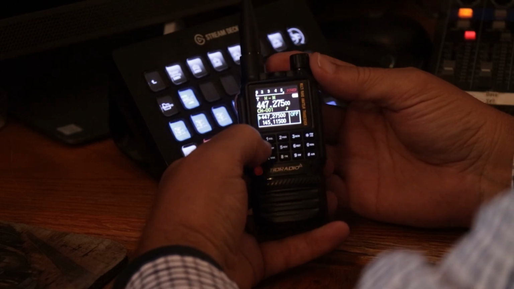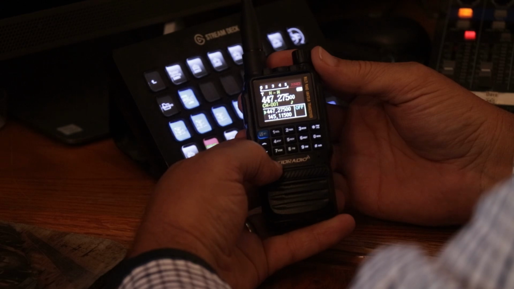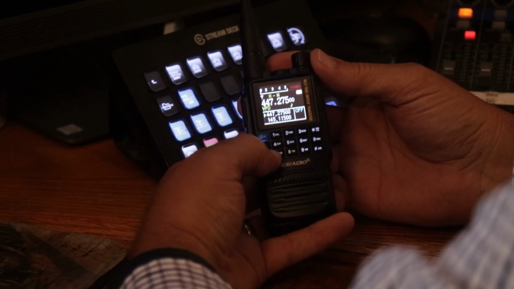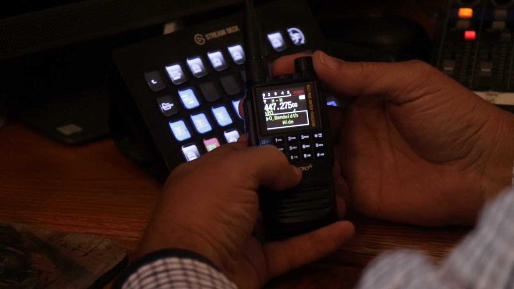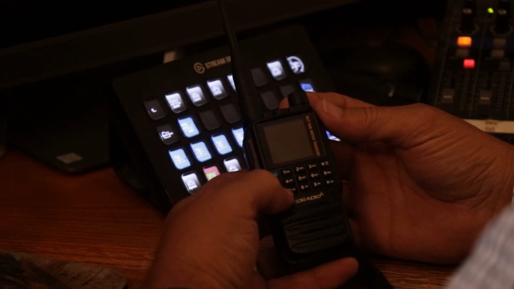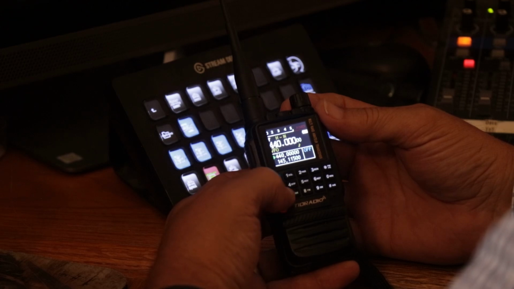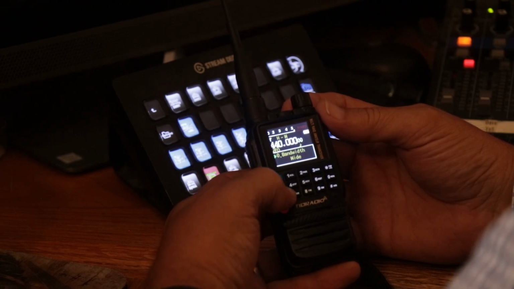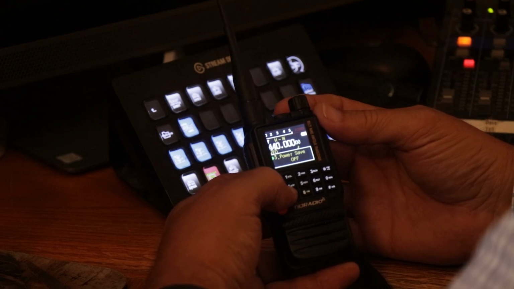The blue menu key is the button that gives you access to all the menus. Channel mode, frequency mode. Okay, we're in frequency mode. When we push the blue button, we get access to the menus. Below the blue menu button are the up and down arrows. You will use these to change each menu setting. Menu. Bandwidth, going up 1, 2, 3 through the numbers.